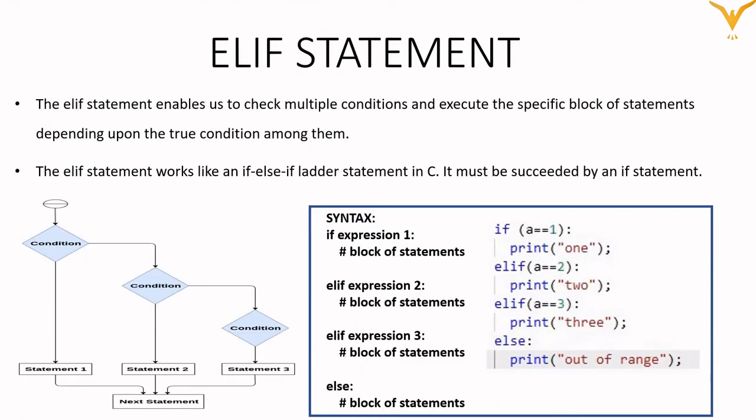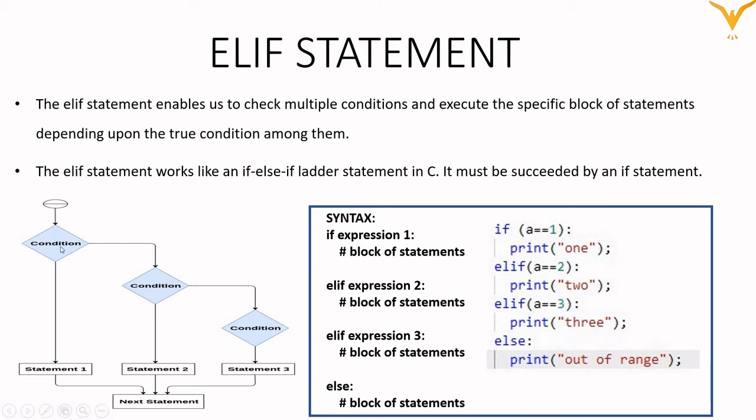Now next is the elif statement. The elif statement enables us to check multiple conditions and execute a specific block of statements depending upon the true condition among them. So if we have more than one condition, we can write that using the elif statement. It is also called an if-else ladder sometimes. In C and C++ languages it used to be called the if-else ladder, whereas in Python we call it the elif statement.